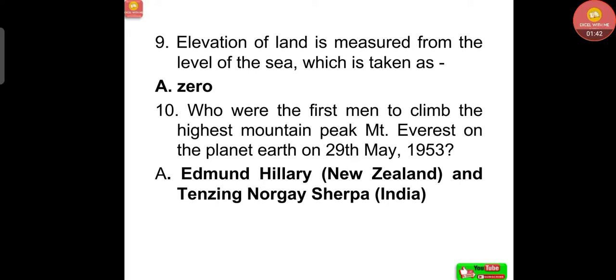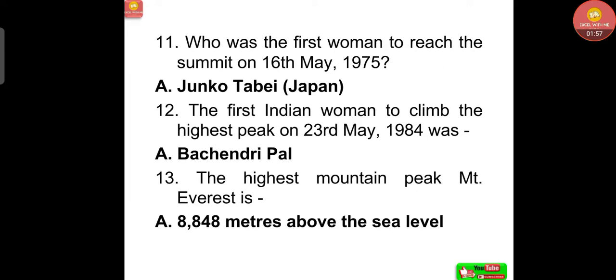Now, who were the first men to climb the highest mountain peak, Mount Everest, on the planet Earth on 29th May 1953? That was Edmund Hillary from New Zealand and Tenzing Norgay Sherpa from India. Now, who was the first woman to reach the summit on 16th May 1975? That was Junko Tabei from Japan.